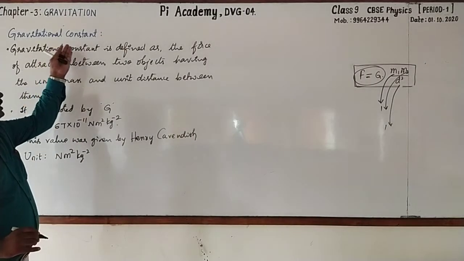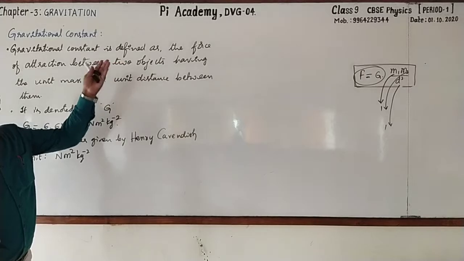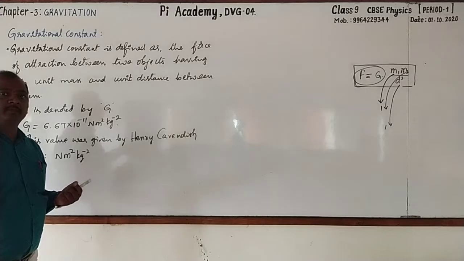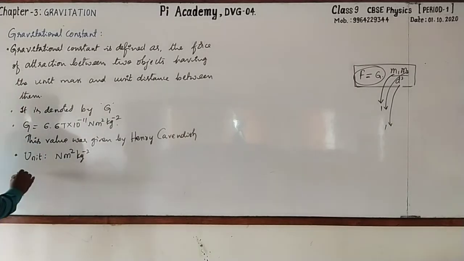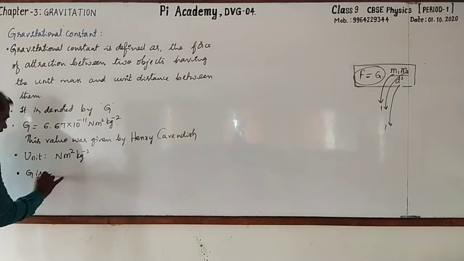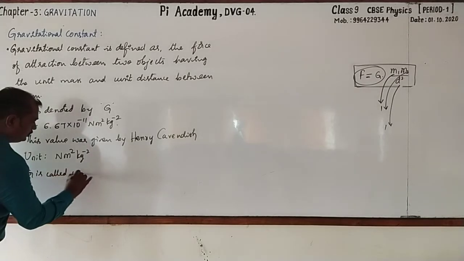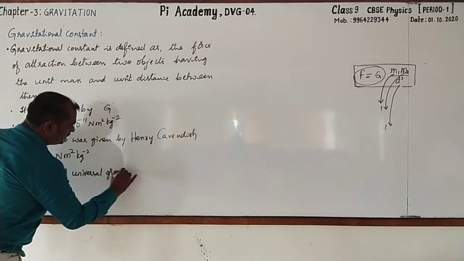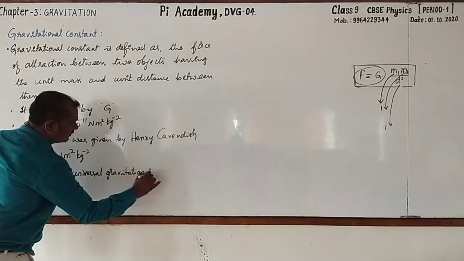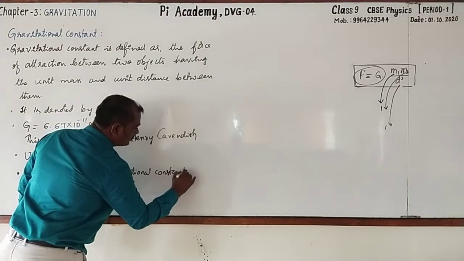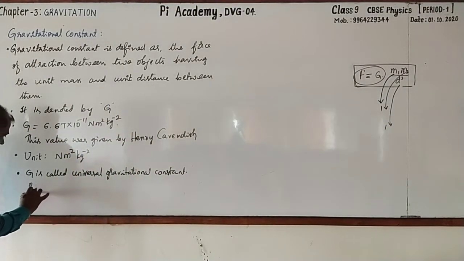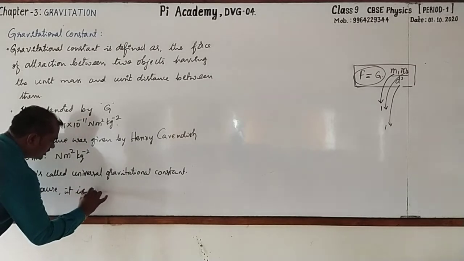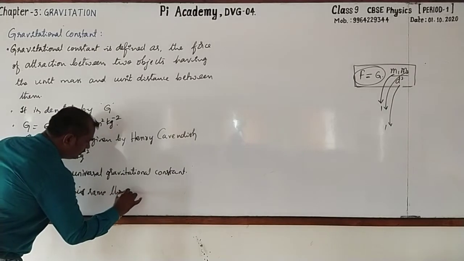And this gravitational constant is also called universal gravitational constant because it is same throughout the universe. Here I write, G is called universal gravitational constant, because what is the reason? The reason is it is same throughout the universe.